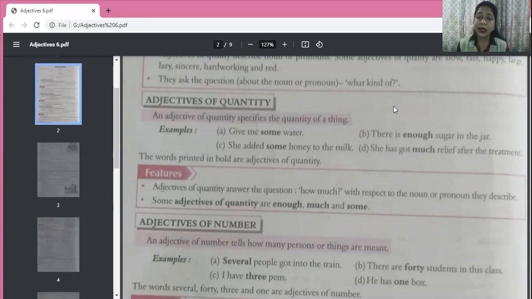Children, when we can count something, then it's not the quantity, it's the number. When you can count something, you can count the number. Even if it is 3,000, 3 million, okay, then also it's countable. And when you cannot count something, then it's quantity. Okay, it's quantity.